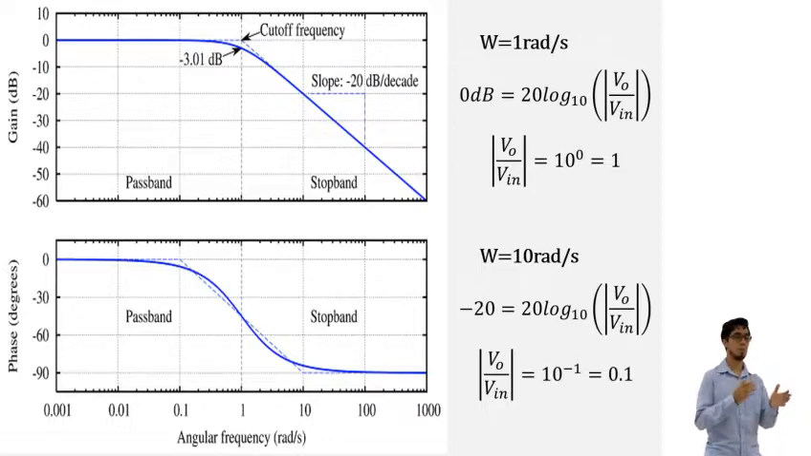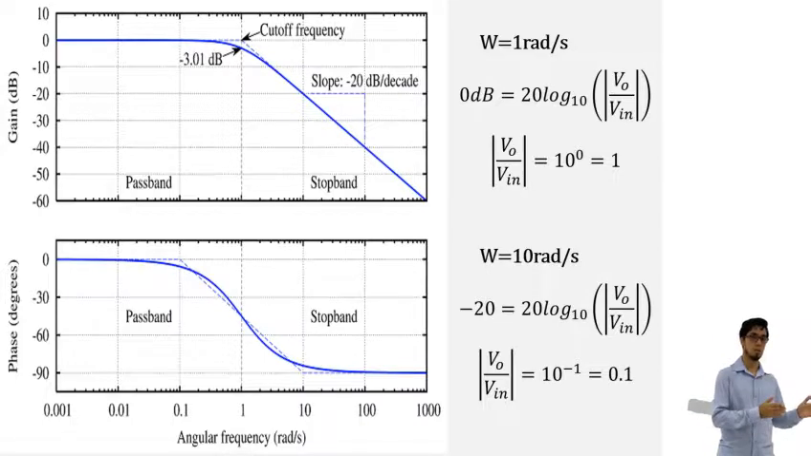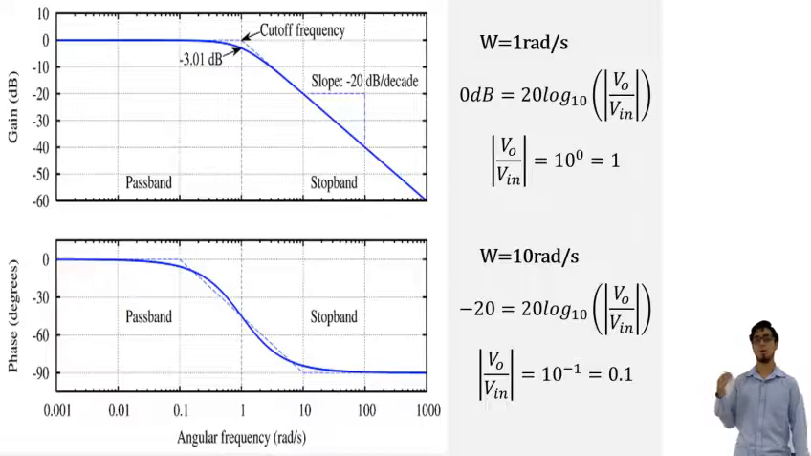If we analyze the gain Bode diagram, we will know that for every frequency before the cutoff frequency, the voltage gain will be unity. And for every frequency after this point, it will be lower than unity. And this is the standard behavior of a low-pass filter.